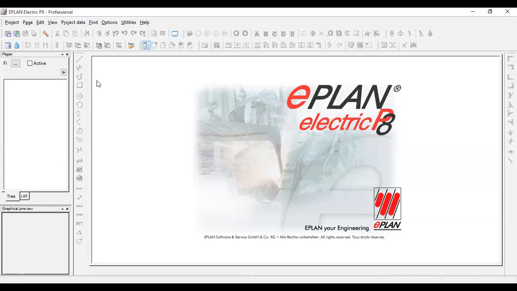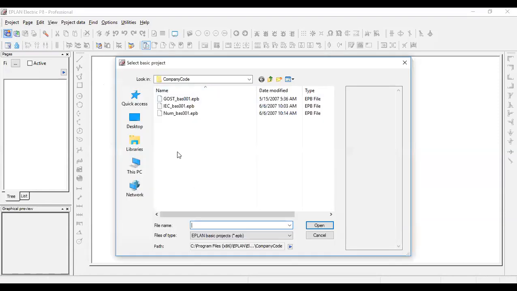So let's say we start with our new project. I need to go to New, create new project. And here, as I already mentioned, there are templates available. We can customize those templates or use whatever default templates are there. So let's choose the IEC template for now.